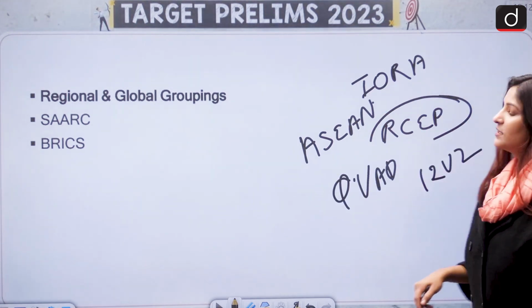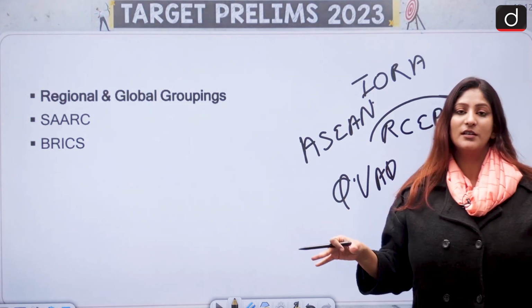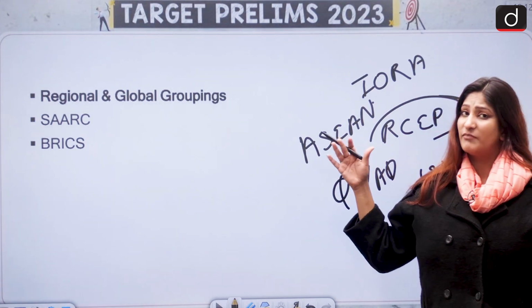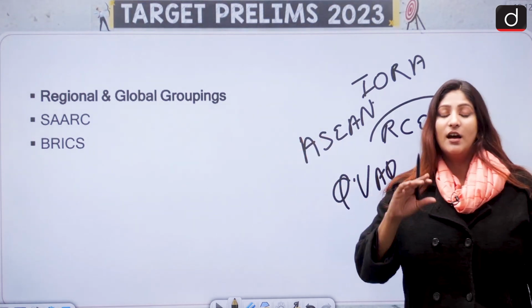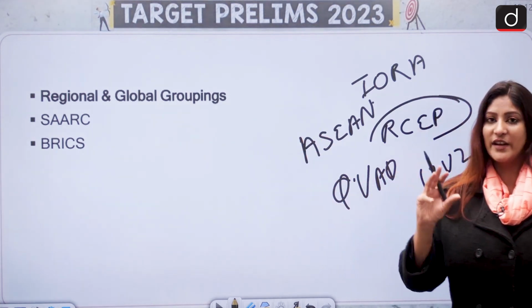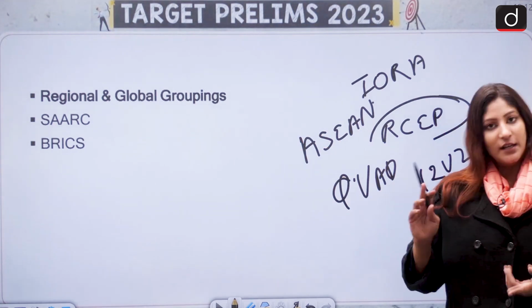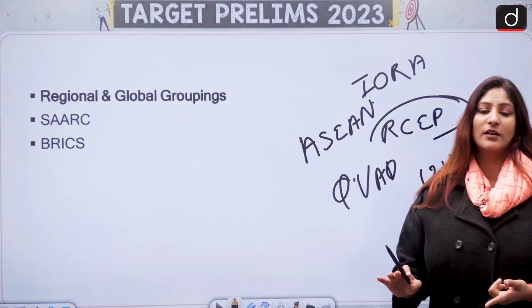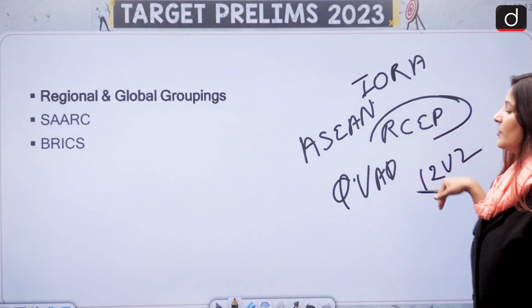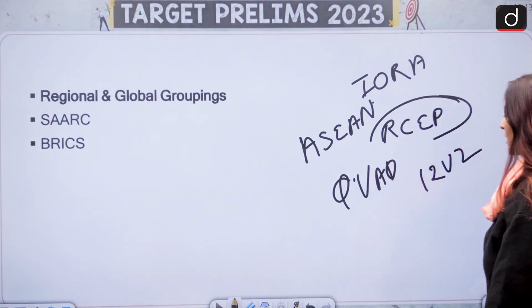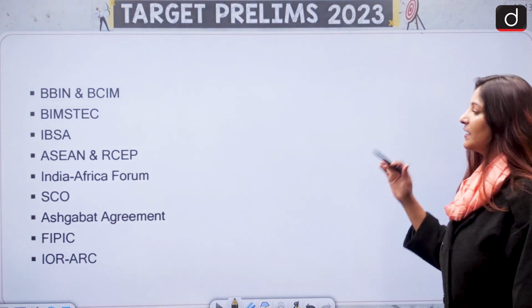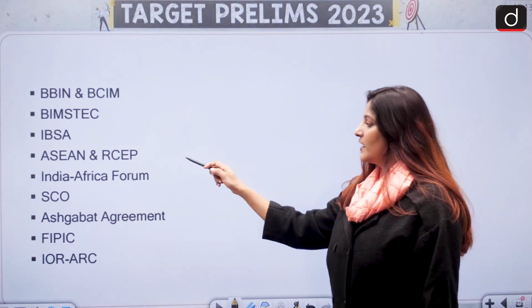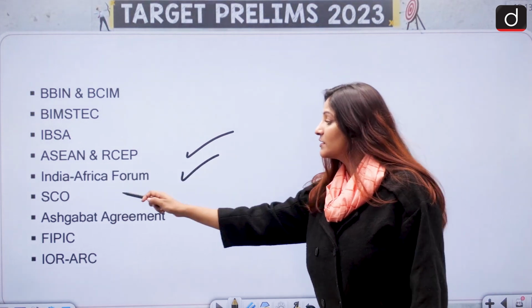So these are very much important, you can say, if we compare them to BRICS and SAARC. Why? Because if we talk about SAARC, it is very dormant in nature right now. Read about it, no matter what. But these are much more important because they have been in the news a lot lately. Then BBIN, BCIM, BIMSTEC, IPSA, ASEAN and RCEP, India-Africa Forum. This is also very important.